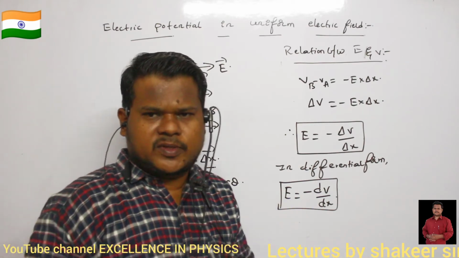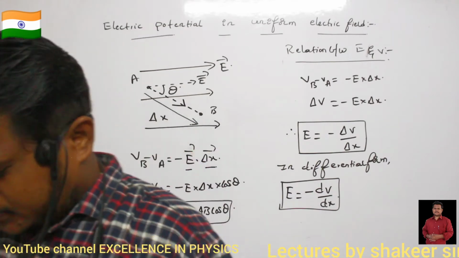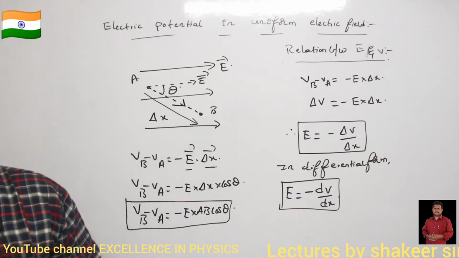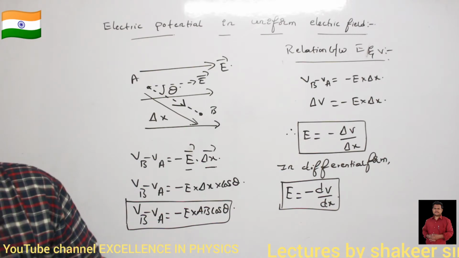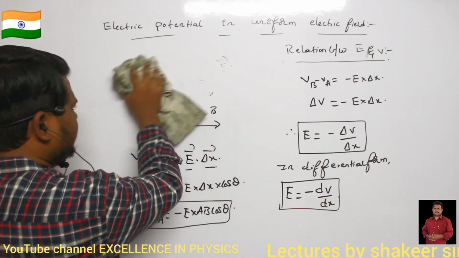Make a note up to here. E is equal to minus dV divided by dx, in differential form.